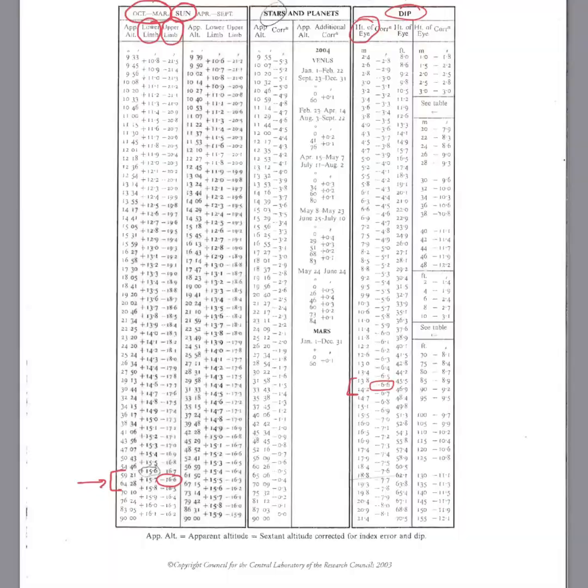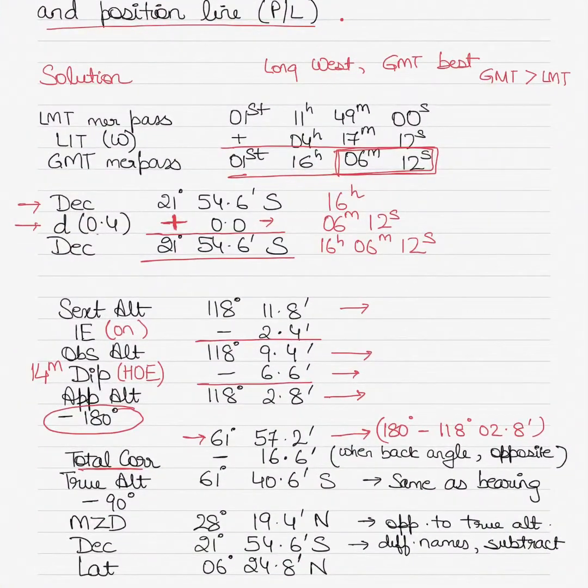I'll use the opposite. I have applied minus 16.6 as the total correction, as you can see here. So when back angle, do the opposite. Use the upper limb. Because it was lower limb, I will use the opposite, upper limb. Once I apply this correction of minus 16.6, I get the true altitude of 61